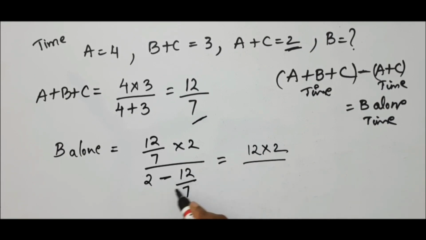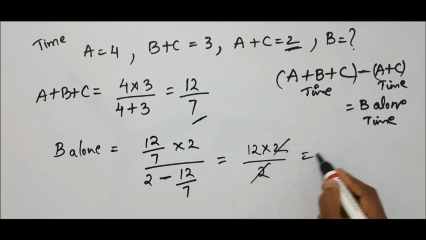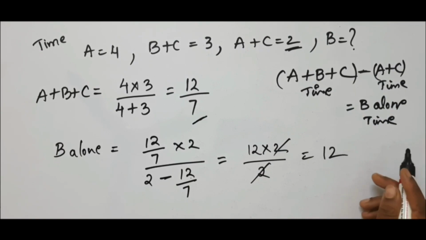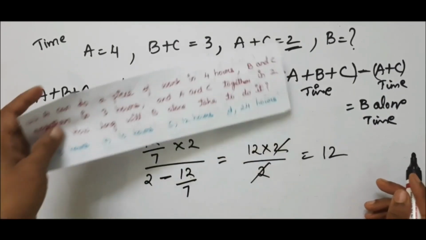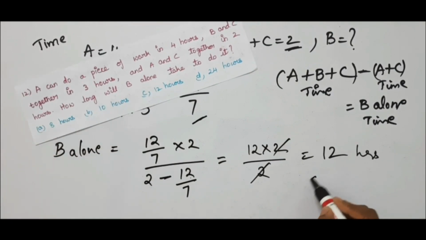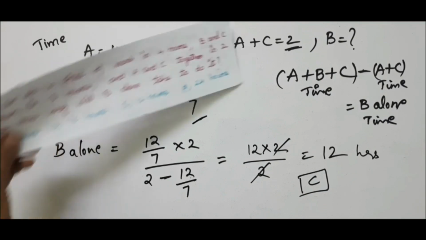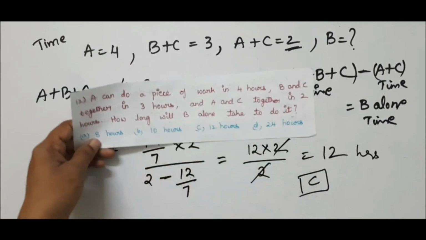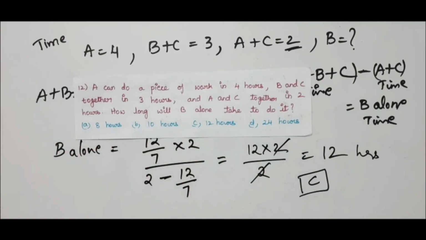14. LCM will be 7. So it will be 14. 14 minus 12 is nothing but 2. So 2 cancels. So you will be left with 12. Everything is in hours, so this is also hours. Let us go to the options and check. It is option C. In this way you have to solve this type of problems. Now let us go to next problem.